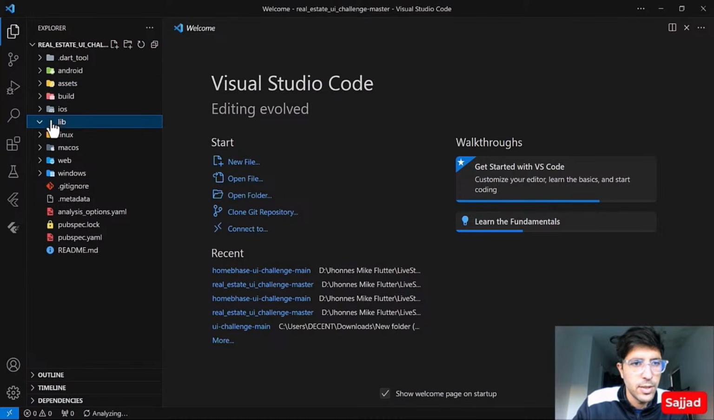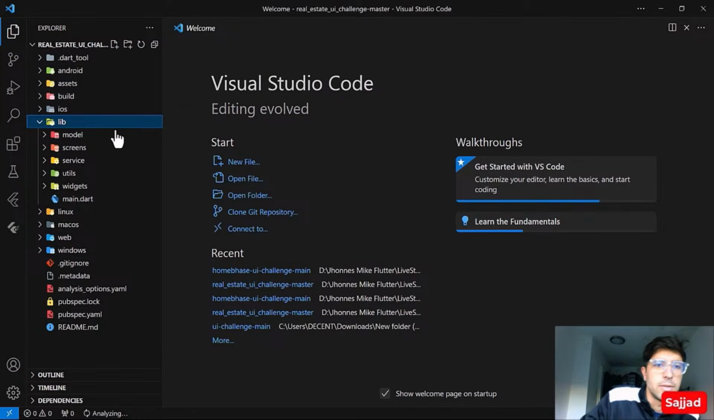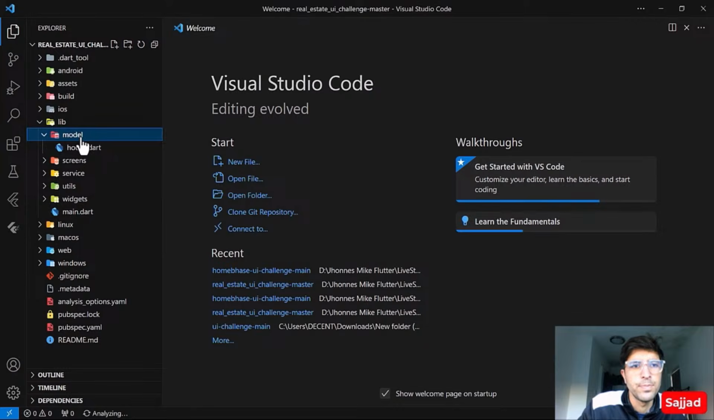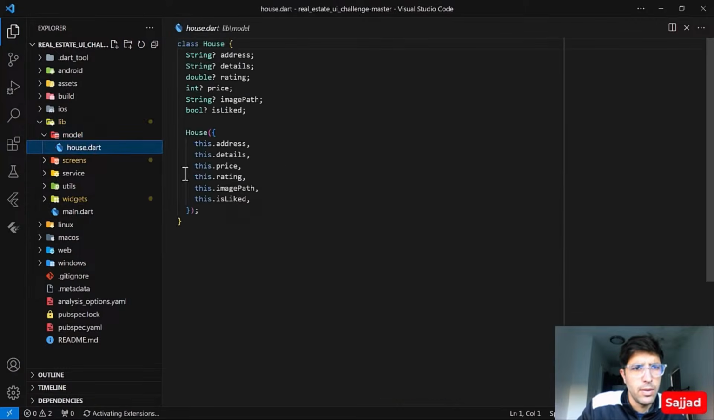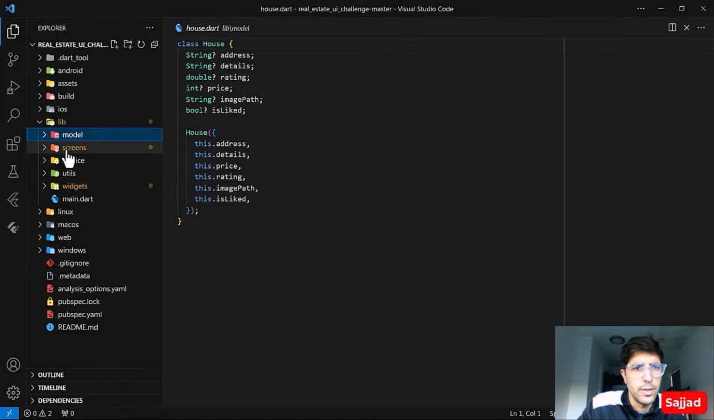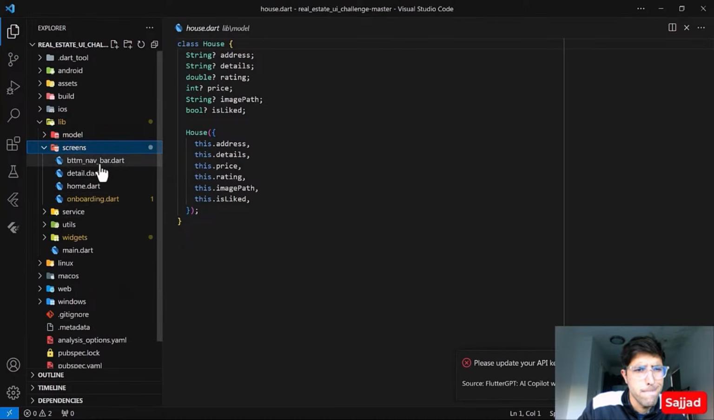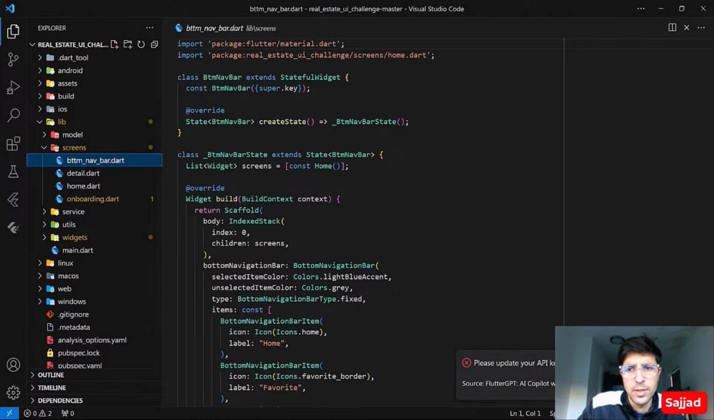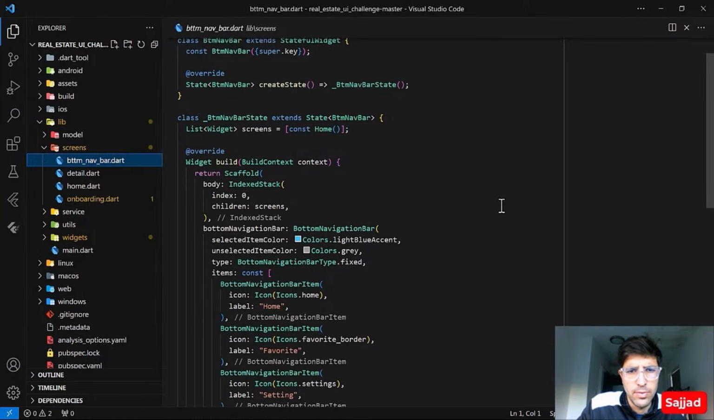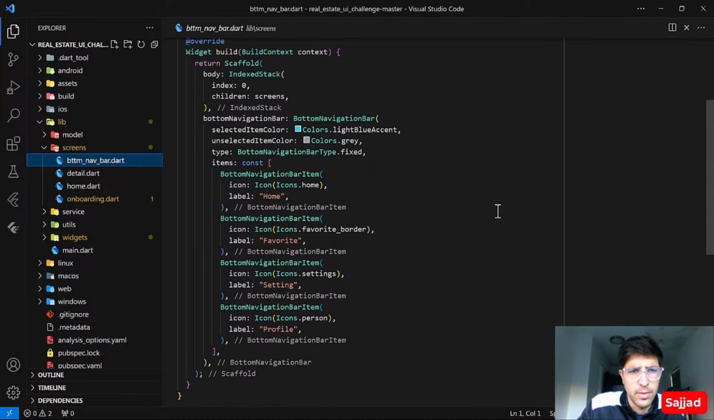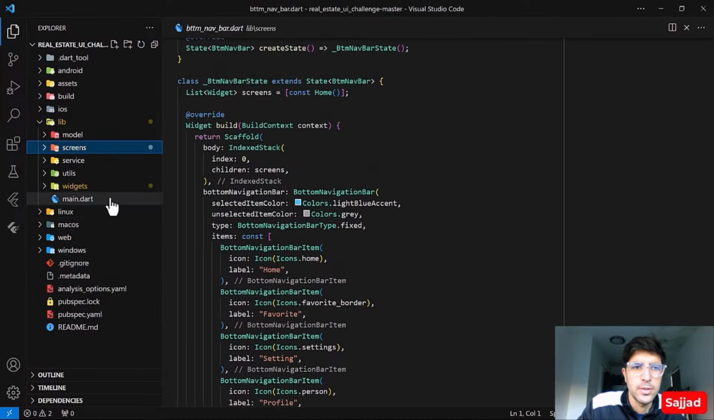Now let's go to the lib directory and see if everything is in place. First of all, we'll start with the model folder. Let's see if he has defined everything very well. Yeah, he has the model. Yeah, it's good. On the screen, let's go to the nav bar. Let's see if we could find anything. Things are good. But first off, let's start with the main file.